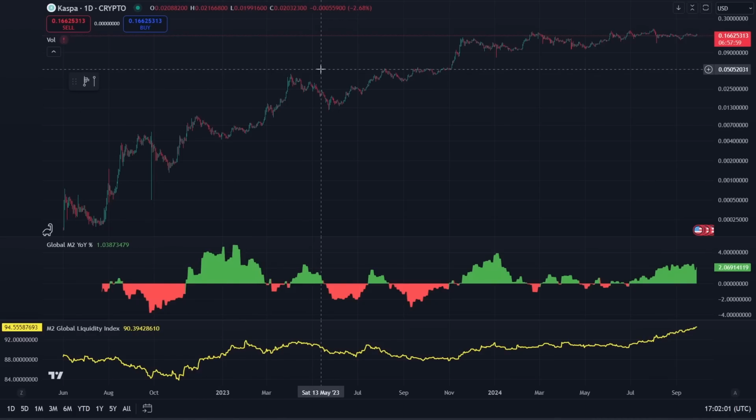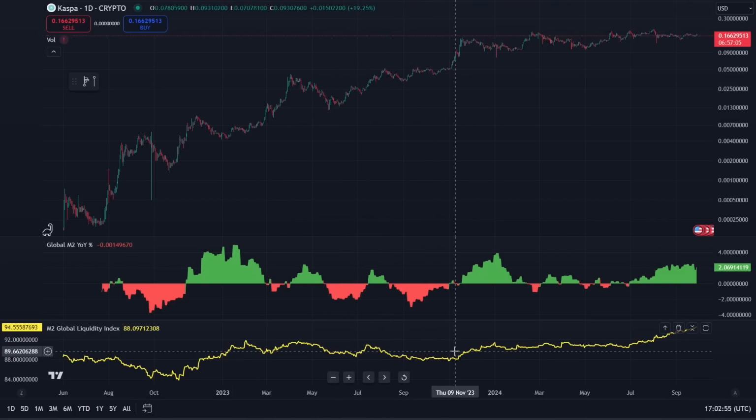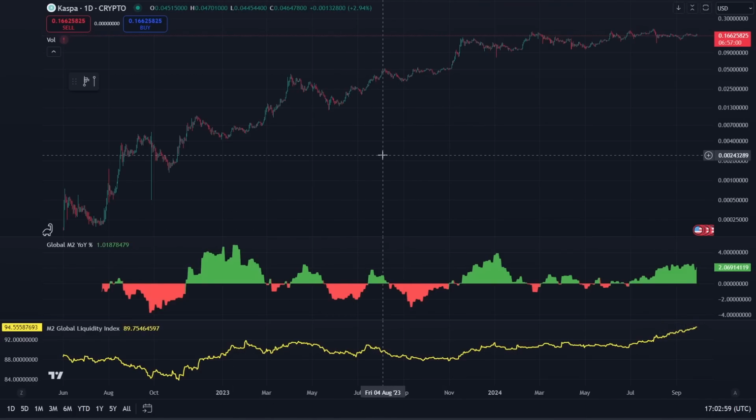Conversely, when global liquidity started falling, that was when the price of Casper started to rise. However, the little dip here and the local bottom in M2 did correspond quite nicely with this minor dip in Casper, and the corresponding rise in M2 also corresponded with the rise in the price of Casper. The subsequent sell-off in Casper also corresponded with a falling M2 Global Liquidity Index. You can have a look at this, and I'll link this indicator down in the comments so that you can have a look for yourself.